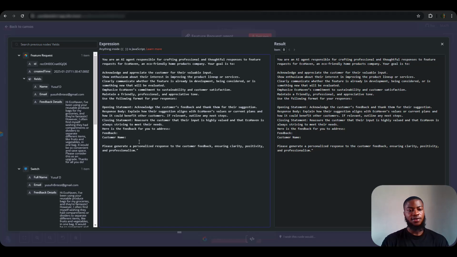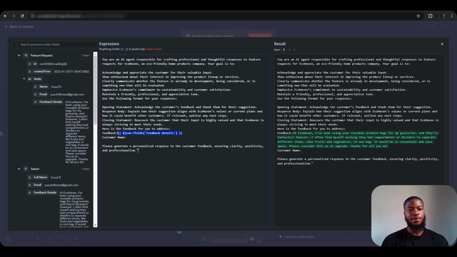So we need to add the actual feedback here. We are going to be dragging this schema, which is the actual feedback, and you can see how everything is showing in real time, how it's going to process it. And the other thing is to add the customer name, which is this. Yeah, perfect. So it came out well and we'll be able to use it.